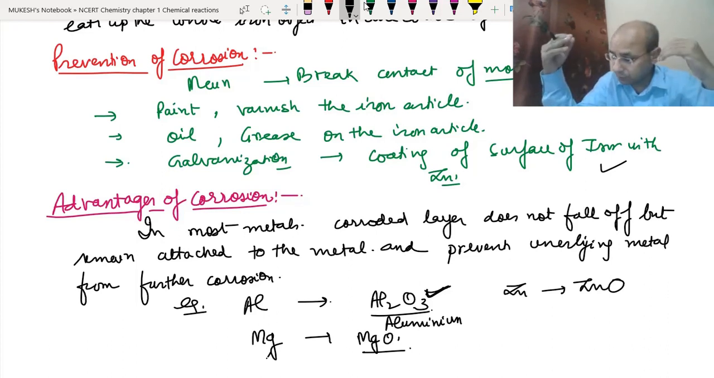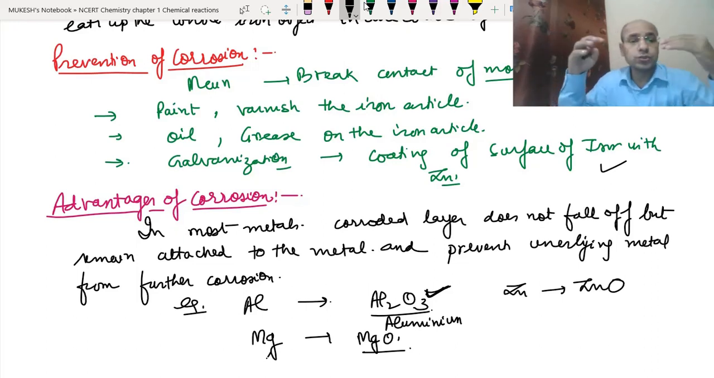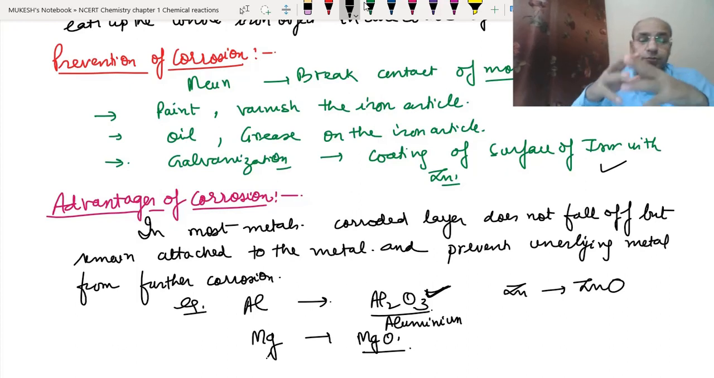There are many more examples. So dear students, today we have studied one effect of oxidation in our daily life, that is corrosion. Rusting is the most common form of corrosion, and it is disadvantageous because it eats away the whole iron article. But in most of the metals it is advantageous because it does not let the underlying metal corrode further. I hope you have understood this topic on corrosion.